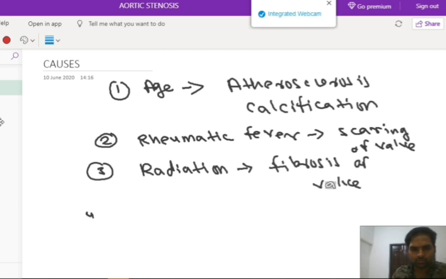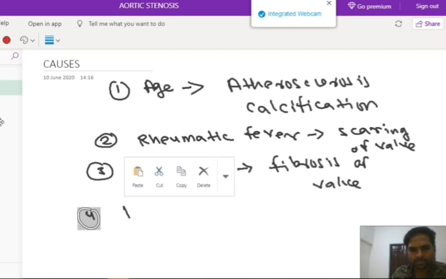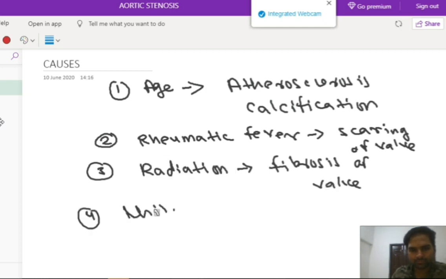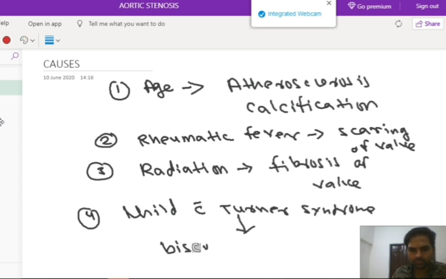The fourth cause, which is seen mostly in children, is Turner syndrome. If the child has Turner syndrome, he or she will have a bicuspid aortic valve. So these are the causes of aortic stenosis.